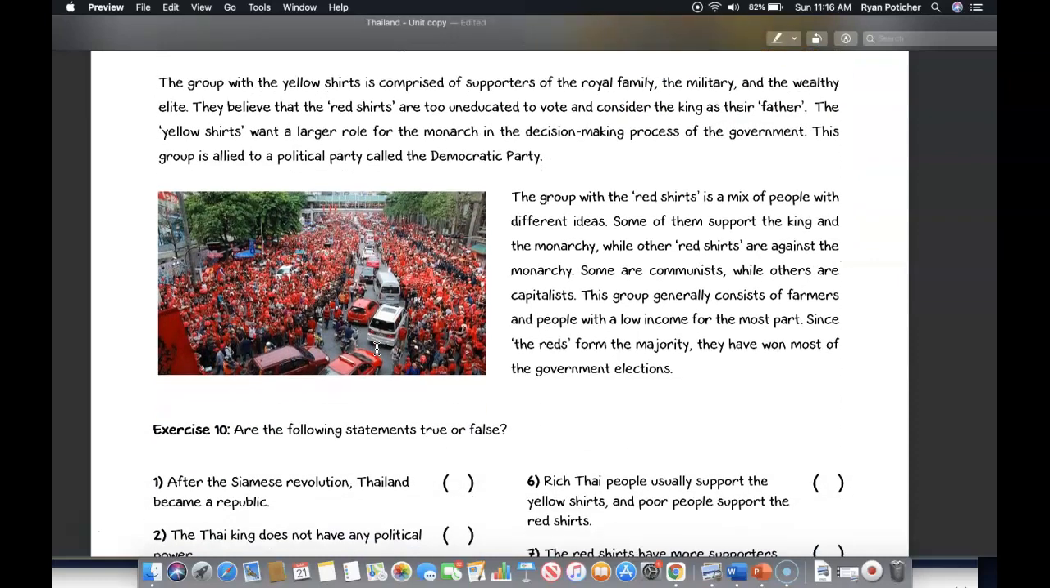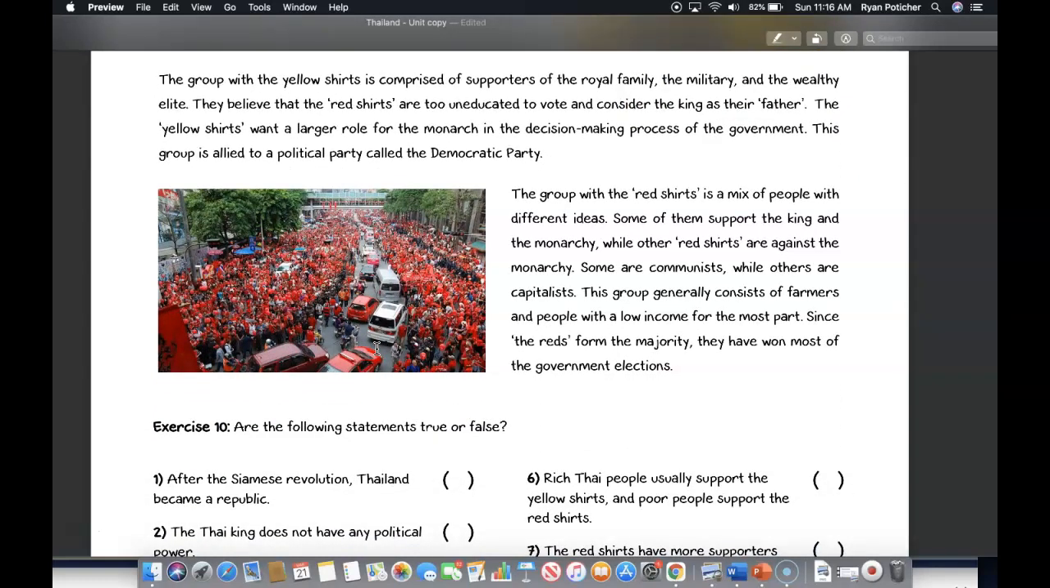The group with the yellow shirts is comprised of supporters of the royal family, the military, and the wealthy elite. They believe that the red shirts are too uneducated to vote and consider the king as their father. The yellow shirts want a larger role for the monarch in the decision-making process of the government. This group is allied to a political party called the Democratic Party.